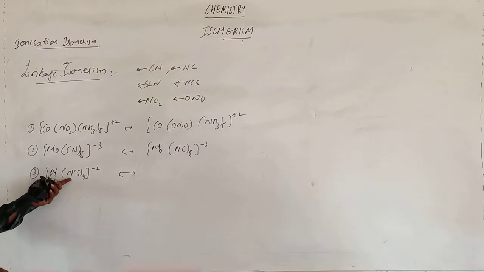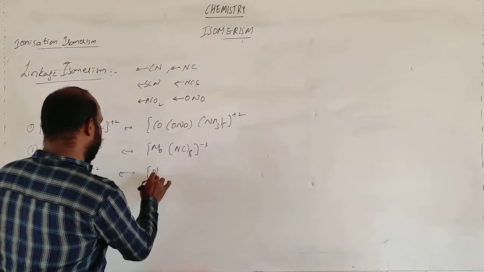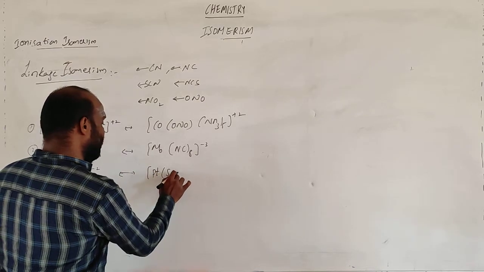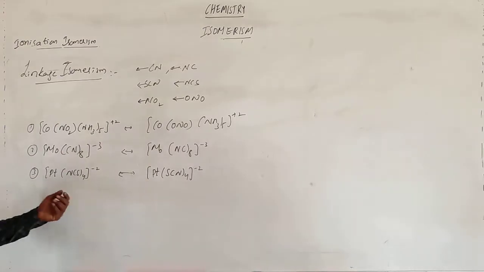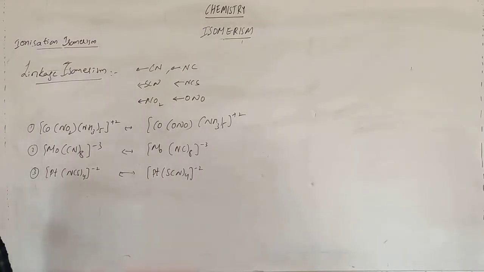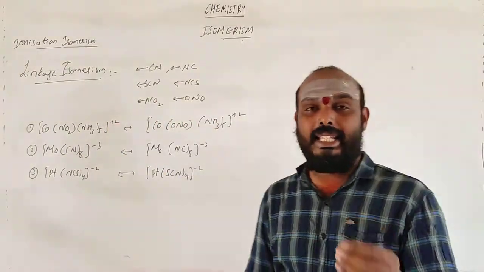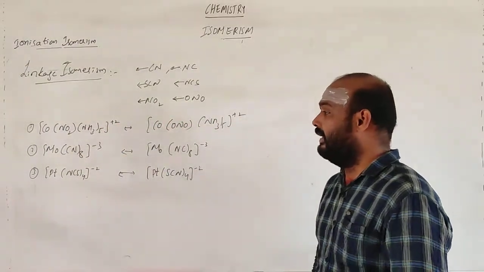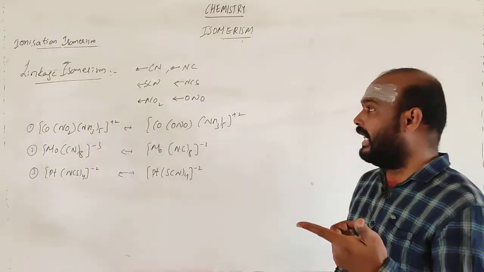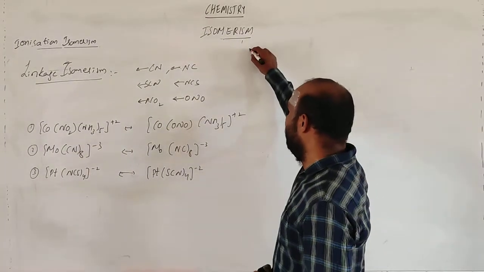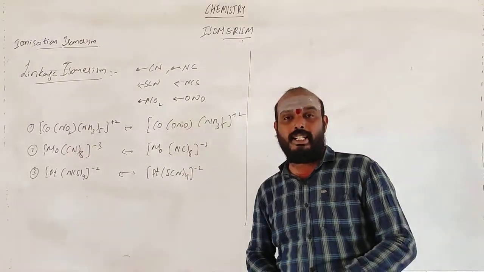In this, it is linking with the nitrogen atom. If you go by this condition, it is platinum(SCN)4 2-. See, in this condition it is linking with the sulfur, and in this condition it is linking with the nitrogen. So the molecular formula is the same, but the ligand atom that is linking with the central atom is different. Okay, students, got me? One is ionization isomerism, one is hydrate isomerism, one is linkage isomerism, and next we will be seeing coordination isomerism.